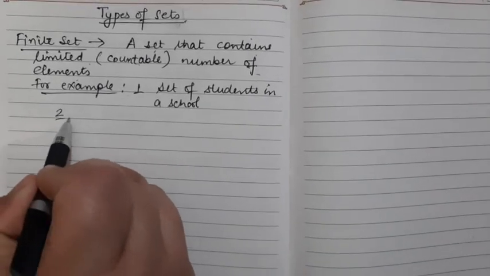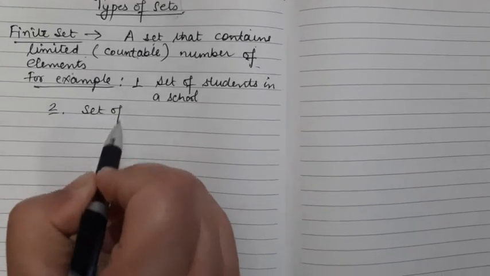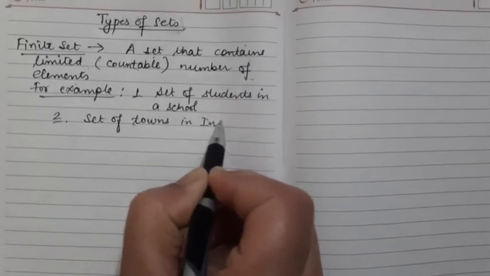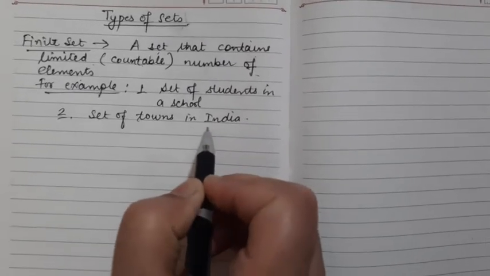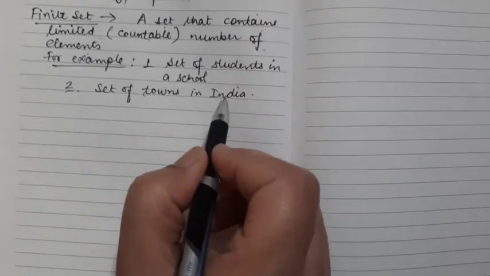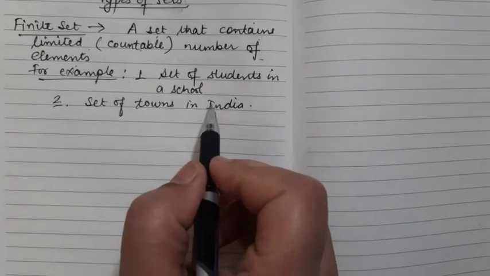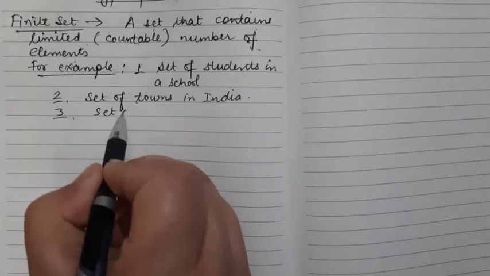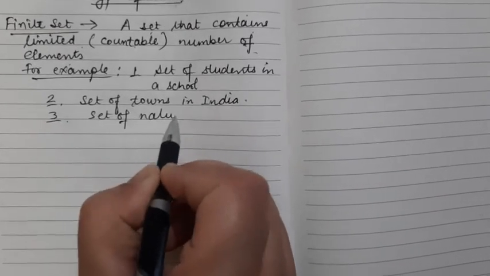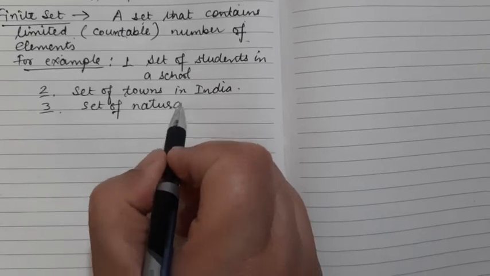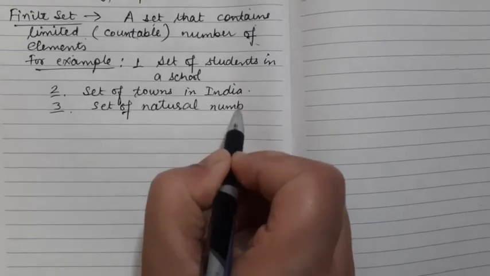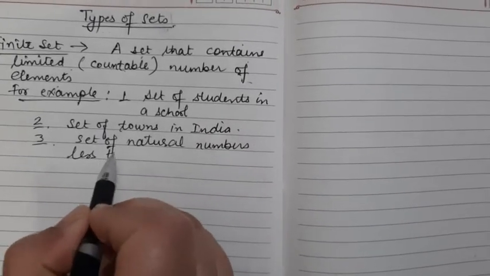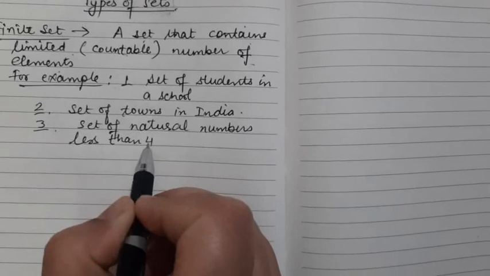Second example, the set of towns in India. This is also a fixed number, so the set of towns in India is also a finite set. Next example, the set of natural numbers less than 4.